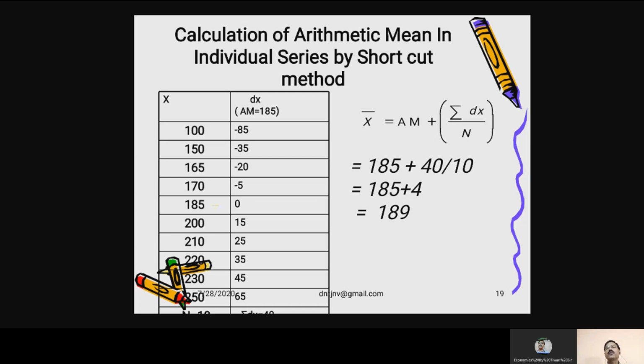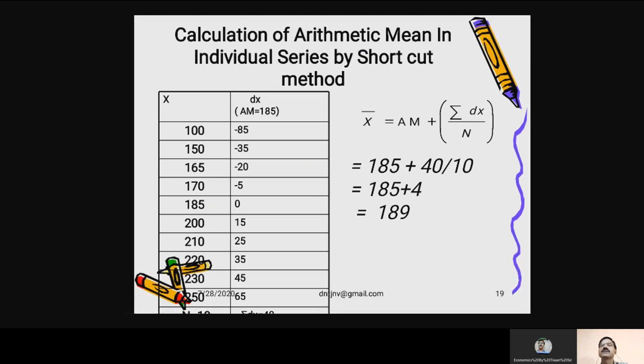So you have to find dx, that is x minus AM. The value of x is 100, AM is 185. So 100 minus 185, you can see, is minus 85.